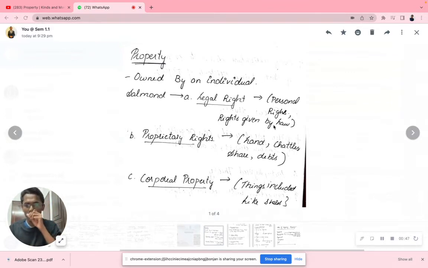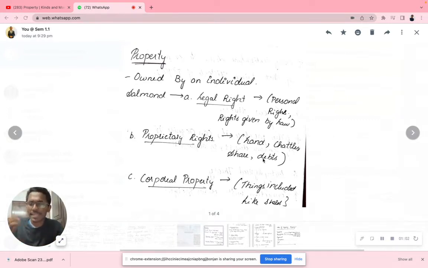So there are three kinds of rights. One is legal rights, proprietary rights, and corporeal rights. You don't need to remember everything one by one because this is just a definition. Legal rights means what? Personal rights, rights given by the law. So the law is basically giving me the right to acquire the property.